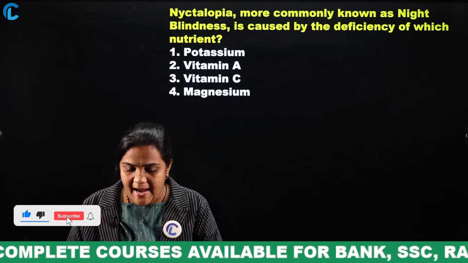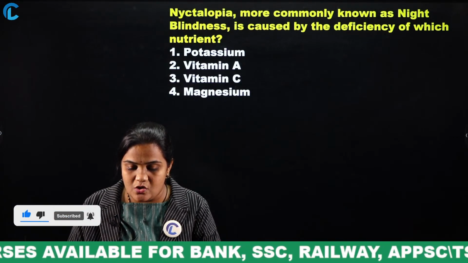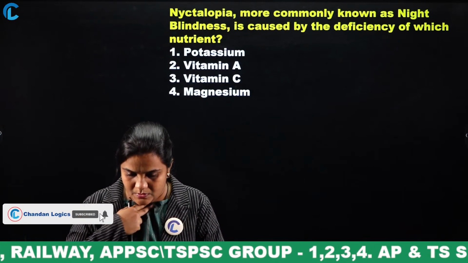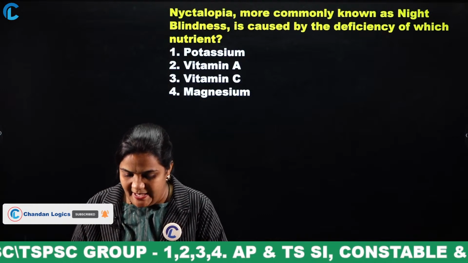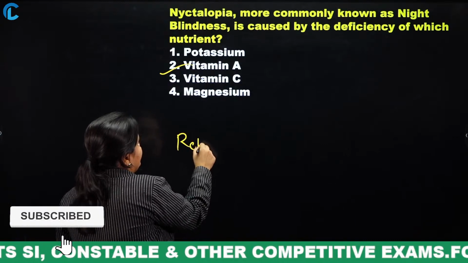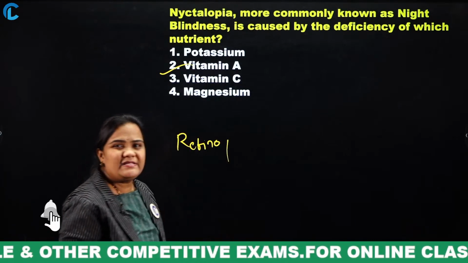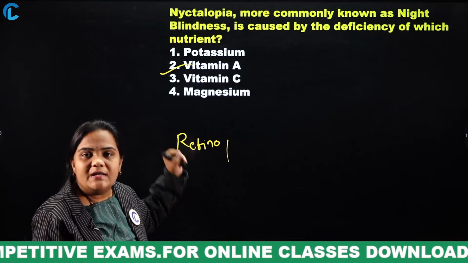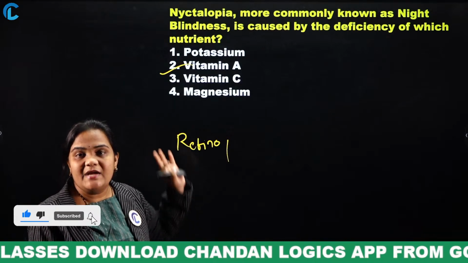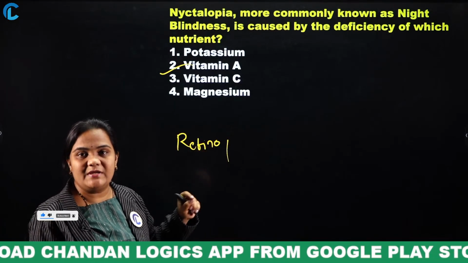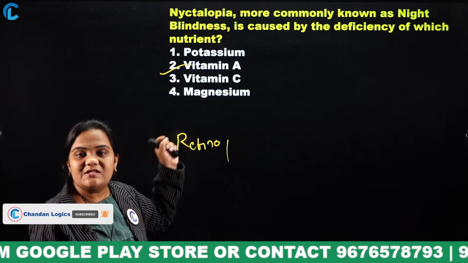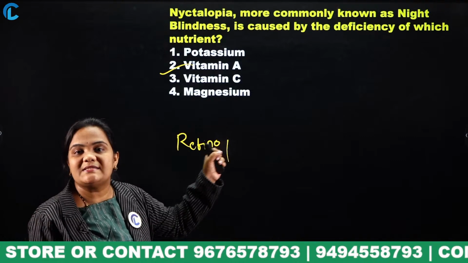Night blindness is also commonly known as what? Nyctalopia. Yes, very good. Vitamin A. The scientific name of vitamin A is retinol. Potassium and magnesium are minerals, so you can immediately eliminate these two options. Vitamin C, where do we get it from? Citrus fruits. We have discussed it in the earlier session. Vitamin C helps to synthesize collagen.